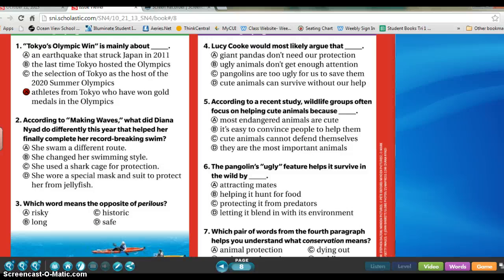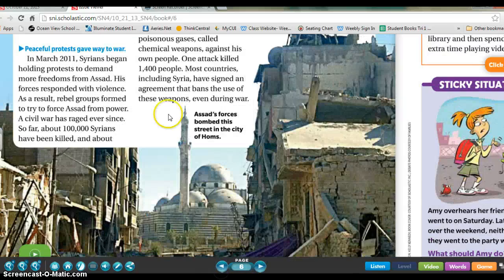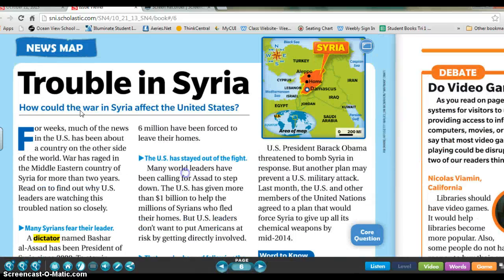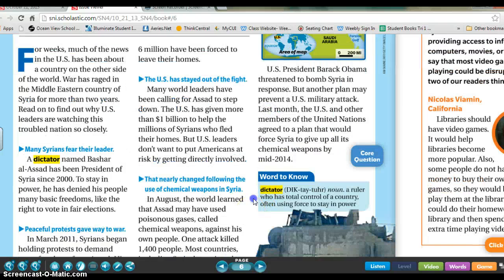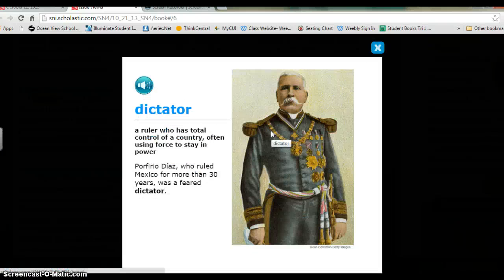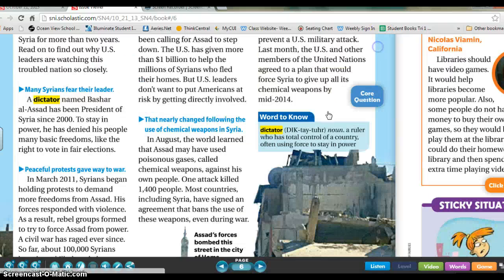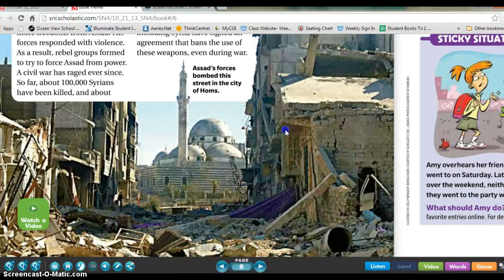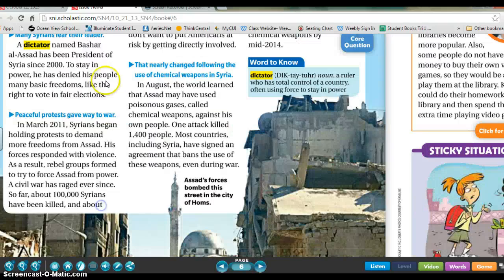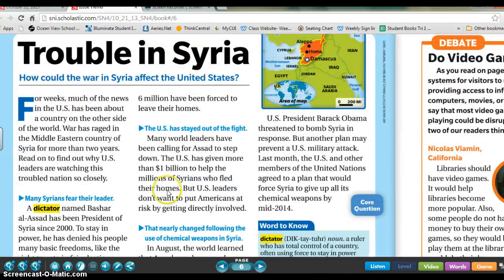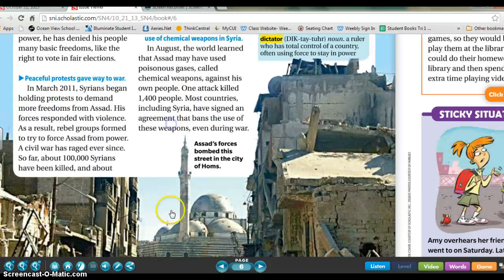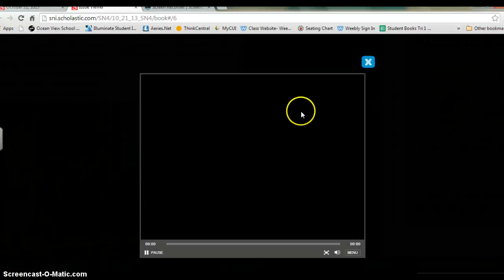I expect outstanding behavior. There is also, just so you know, if you go back to where it says this article on trouble in Syria, this one has maps like the others. It has a vocabulary word you can look at. And it also has one extra special thing. It has a video about the country of Syria, so you can understand more about that part of the world.